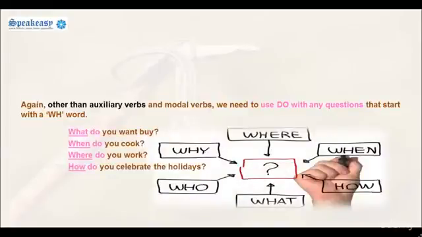What do you want to buy? When do you cook? Where do you work? How do you celebrate the holidays?